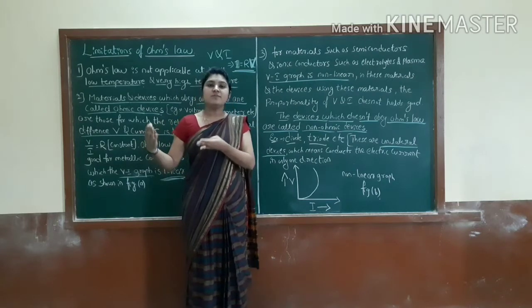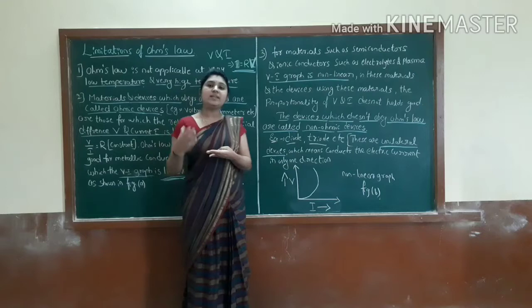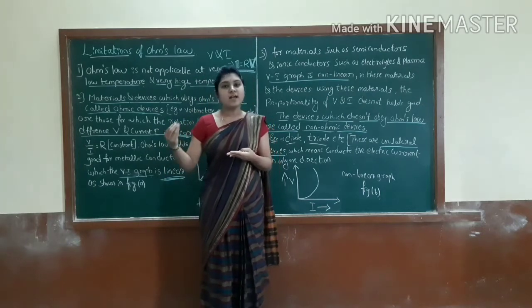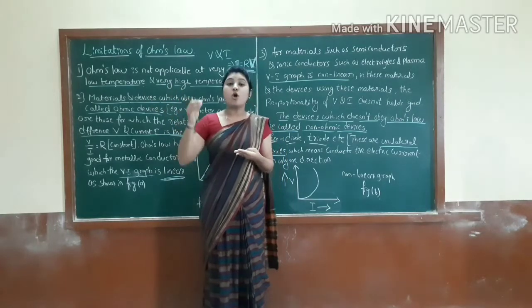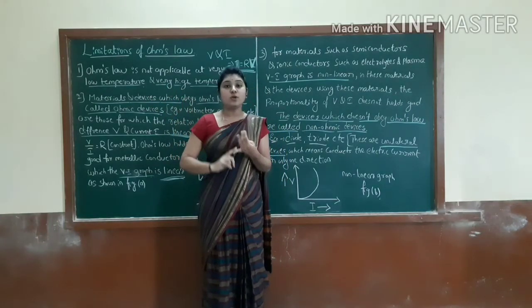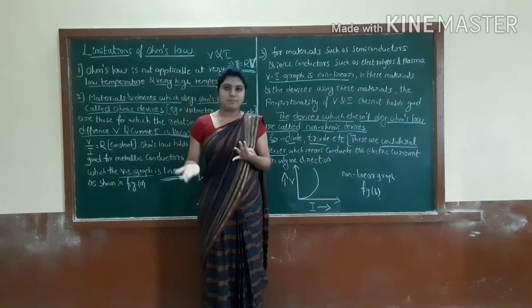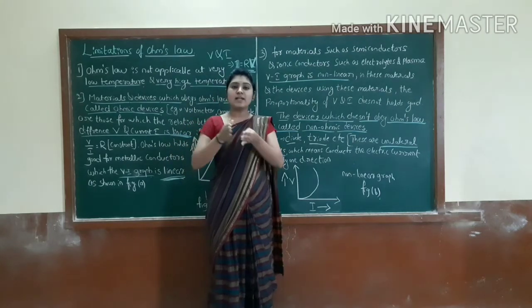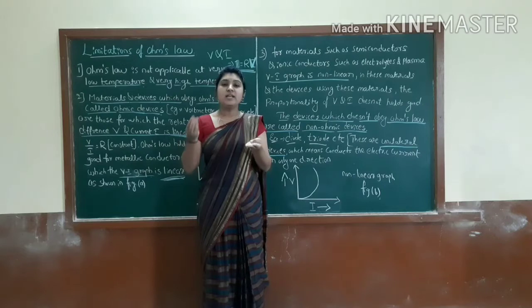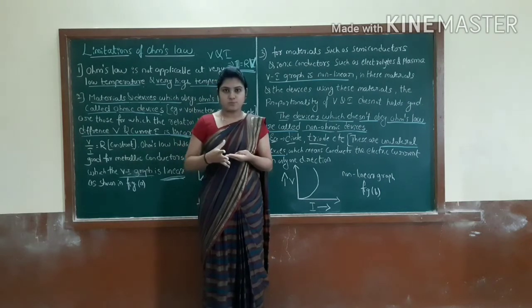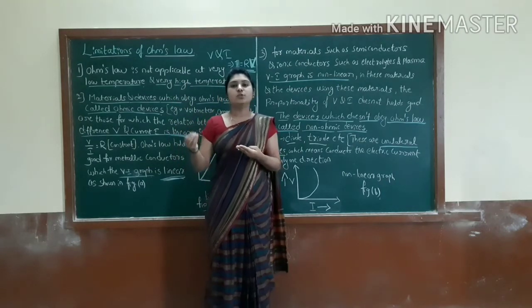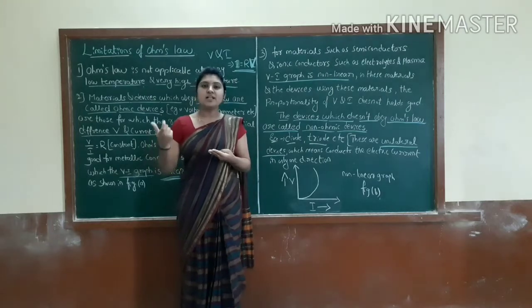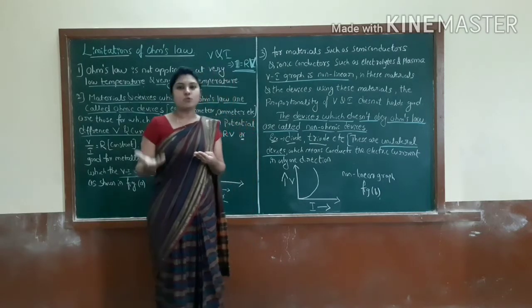These are the physical conditions that are very necessary for conducting experiments. So this Ohm's law is not applicable at very low and very high temperatures. At a particular temperature only can we perform the Ohm's law experiment, other than that we can't. That means at low temperature or high temperature, Ohm's law will not work. It is one drawback of Ohm's law.